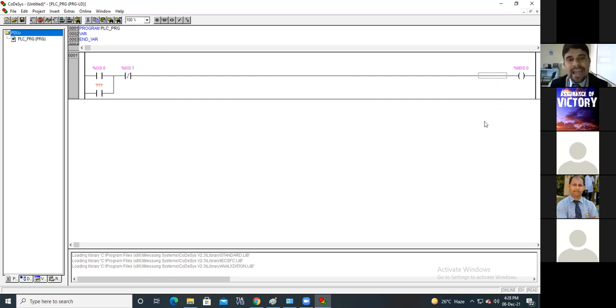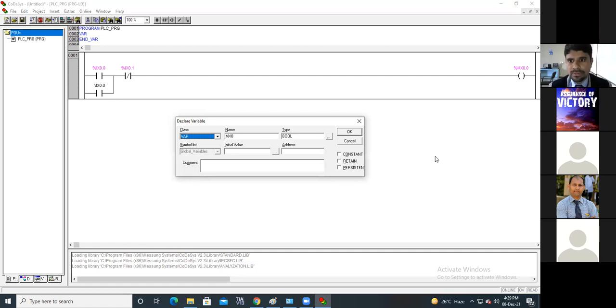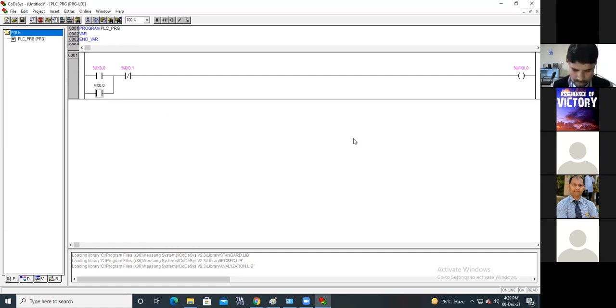So the latch condition is the first condition. The first network will be the latch for each and every problem definition or scenario. Here I am using MX 0.0 for latching, percentage MX 0.0.